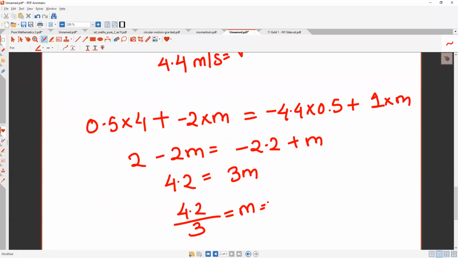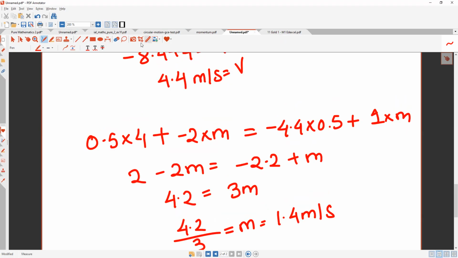Online, those who are here, tell me if you understood this much, yes? 1.4 meter per second. But this is only one value. Oh, kg, this is mass. Okay, tell me one thing, but they said two values. So this is equation number 1.